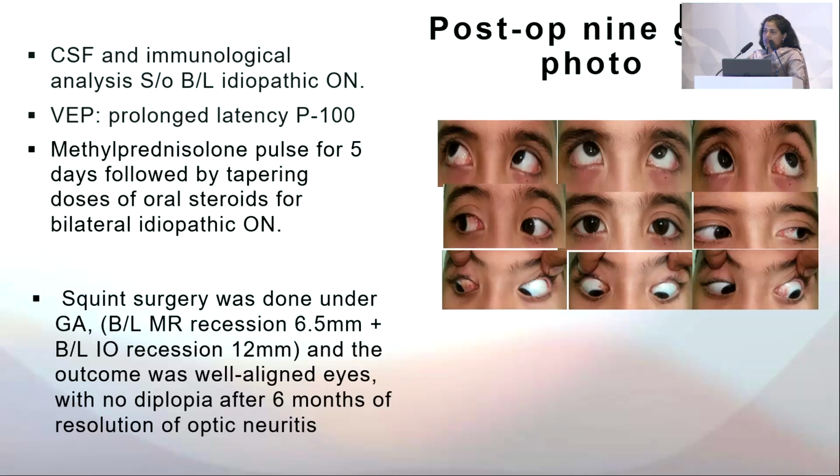Methylprednisolone pulse therapy was given for 5 days, followed by oral steroid. After resolution of the optic neuritis and clearance by the pediatric neurologist, squint surgery under general anesthesia was done. The final alignment was absolutely orthophoric, and he is maintaining alignment for the last 1 year.